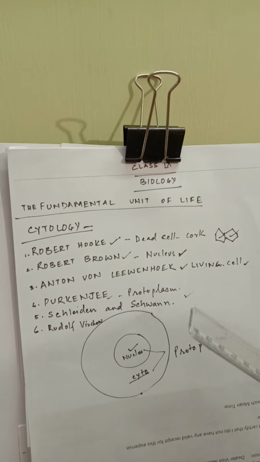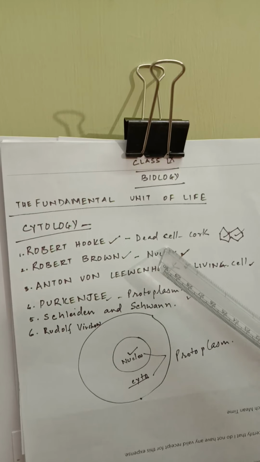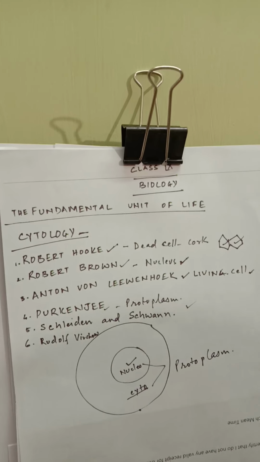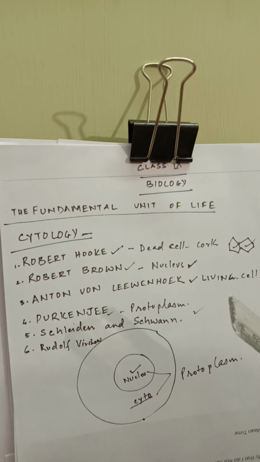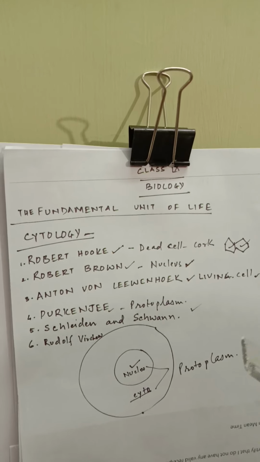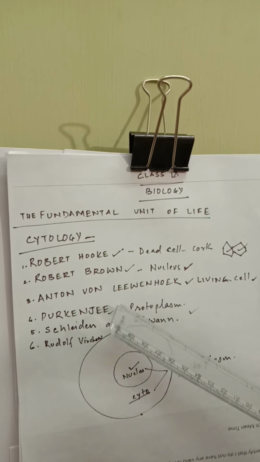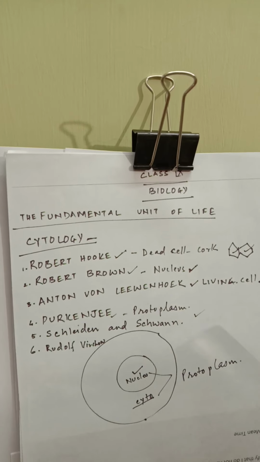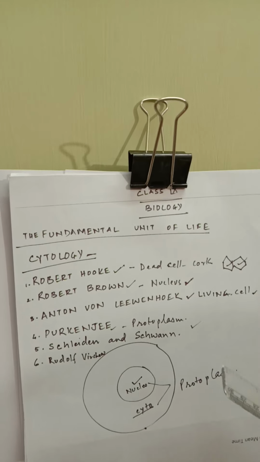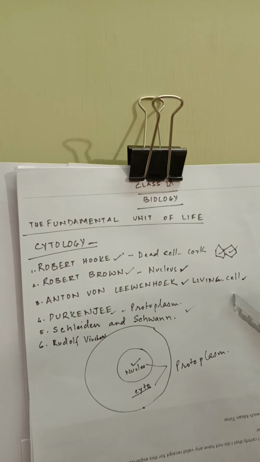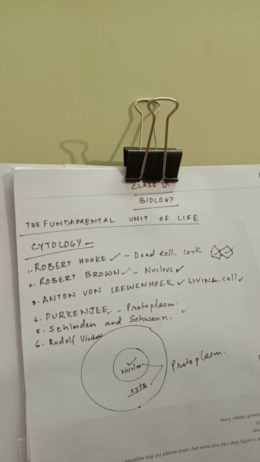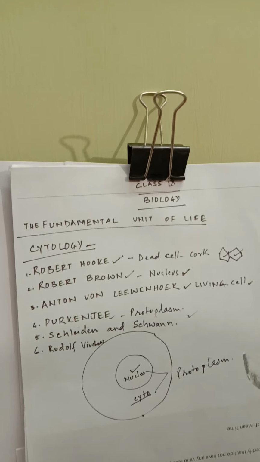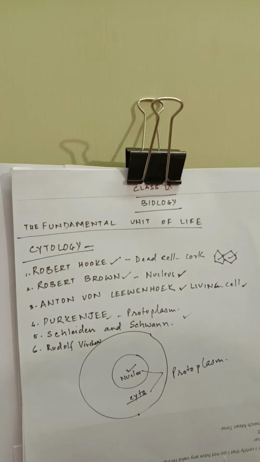Please do not confuse. Robert Hooke gave us the idea of a dead cell because the material which he has selected is the bark of the tree, which is basically a dead material. So Anton von Leeuwenhoek, again under his self-designed microscope, discovered for the first time a living cell. That was a bacterial cell. Later on, he also has seen the structure of RBC, sperm cell and etc.